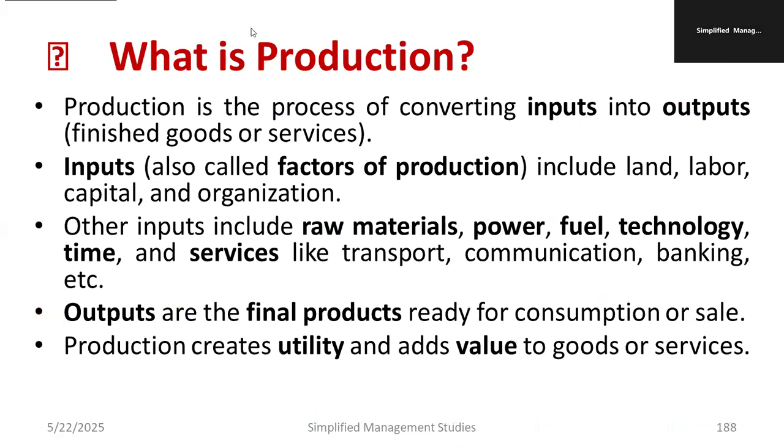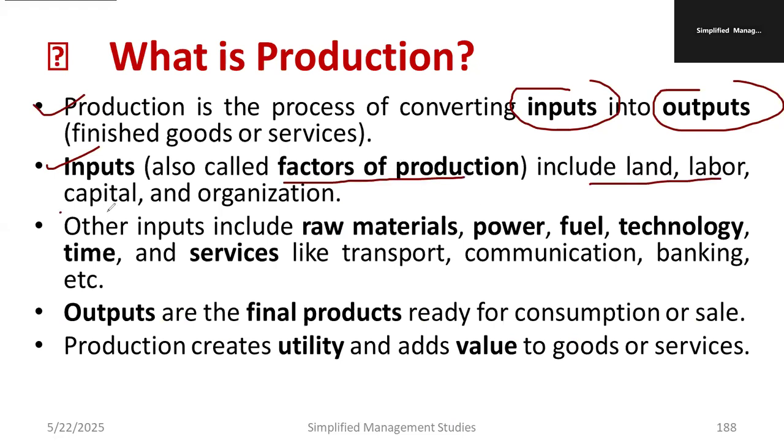First, let's understand the meaning of production. Production is the process of converting inputs into outputs. Like we have raw material, which will be converted into finished products or it may be services. Both are fine. Inputs are also known as factors of production, which include land, labor, capital, organization. Other examples of inputs are raw material, power, fuel, technology, time, services. These also belong to inputs only.